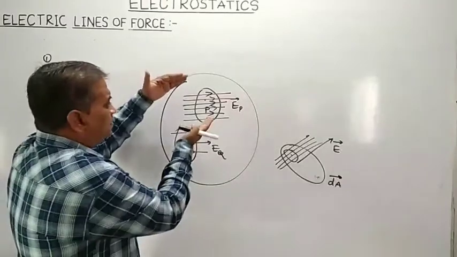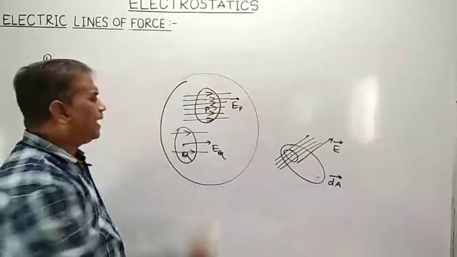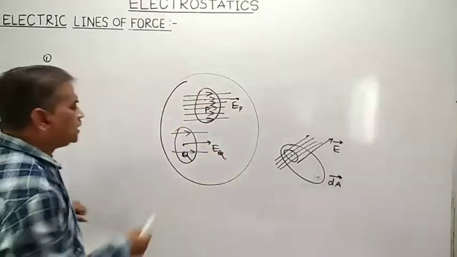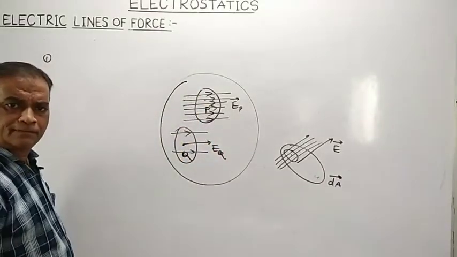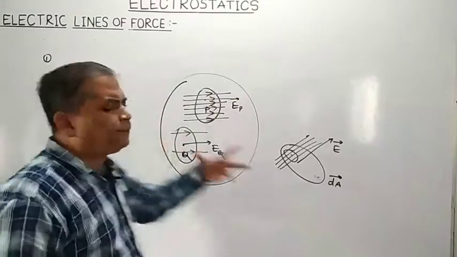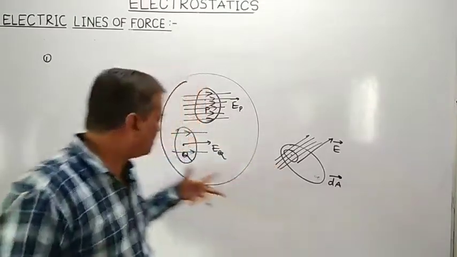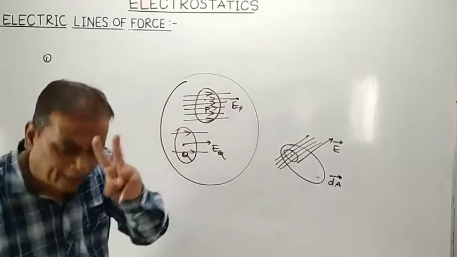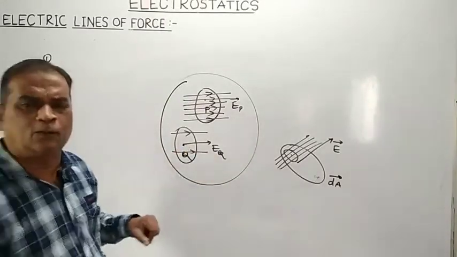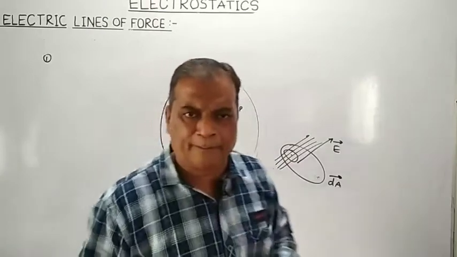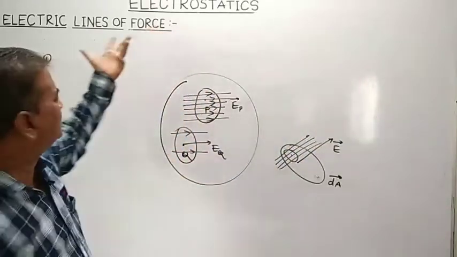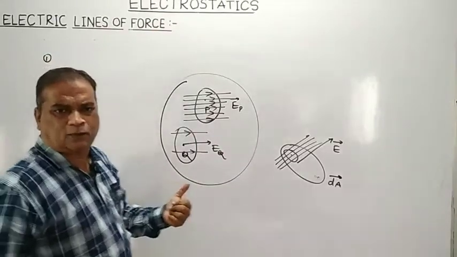Means the strength of electric field at point P is strong, whereas Q is a point surrounding which, if a unit area is drawn, very few electric lines of forces pass normally. Therefore the strength of electric field at point Q is found to be weak. So two conclusions can be drawn, and they are the characteristics or properties of electric lines of forces.